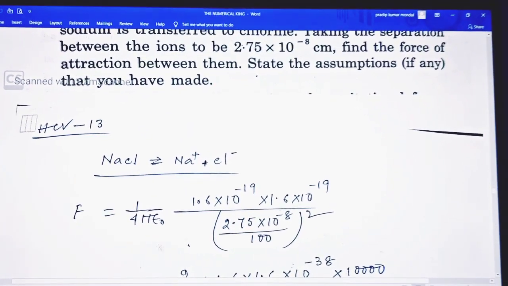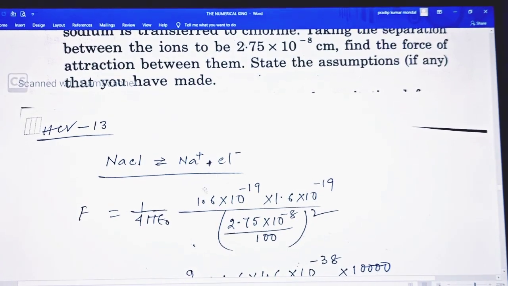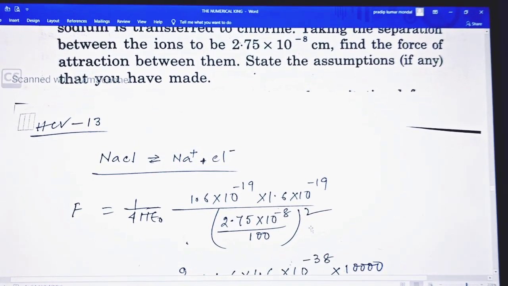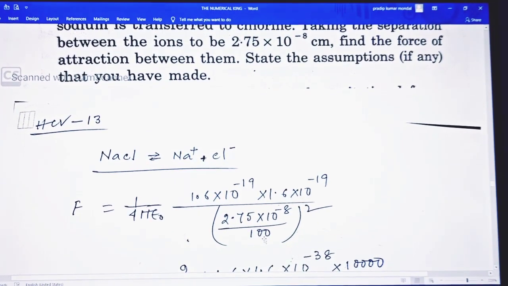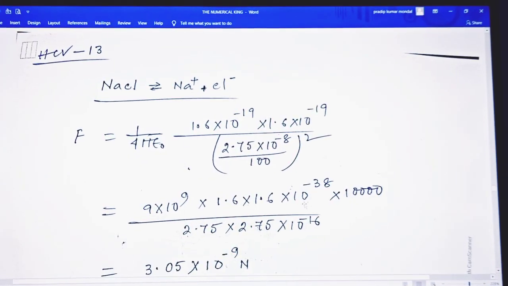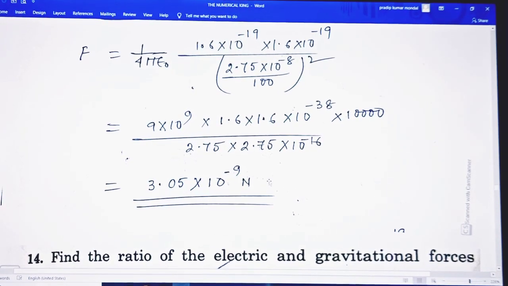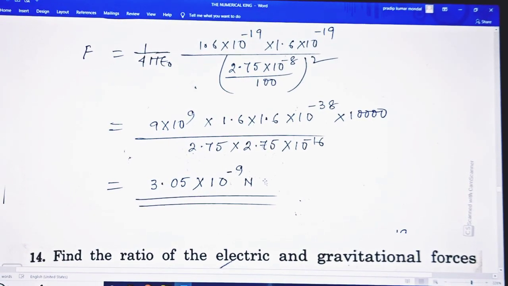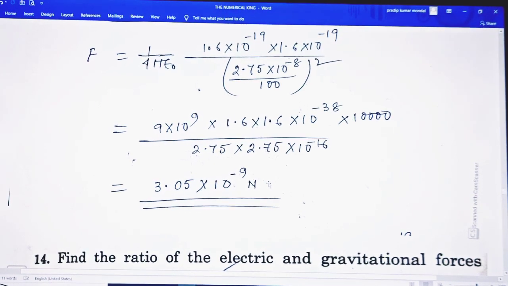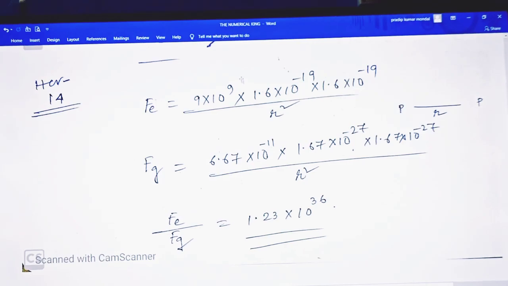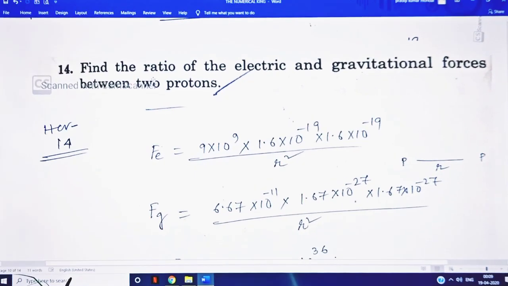So force equals 1 by 4 pi epsilon naught, times the charge of 1 electron, 1.6 into 10 to the minus 19, divided by the distance squared. So the distance in centimeters is divided by 100 squared, and this gives the result. By calculation, this is 3.05 into 10 to the minus 9 Newton. So this is only the concept of an ionic bond, and the next one is numerical 14.